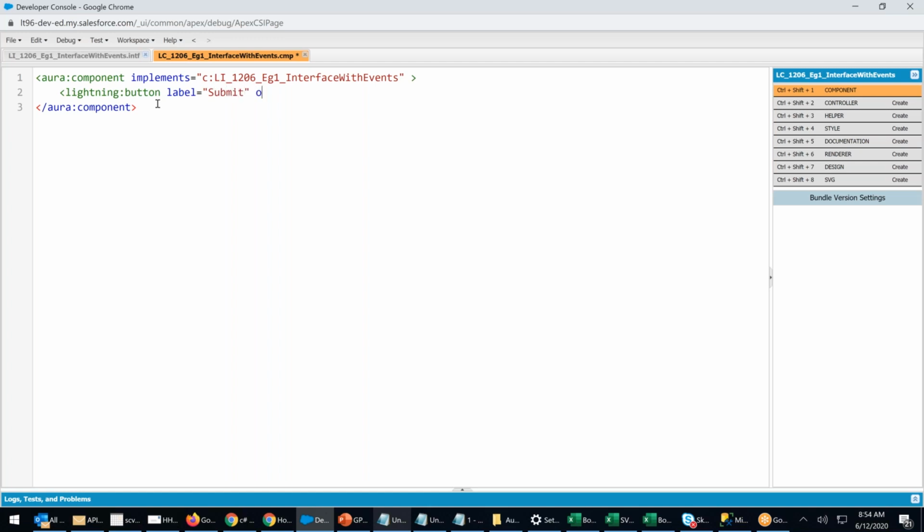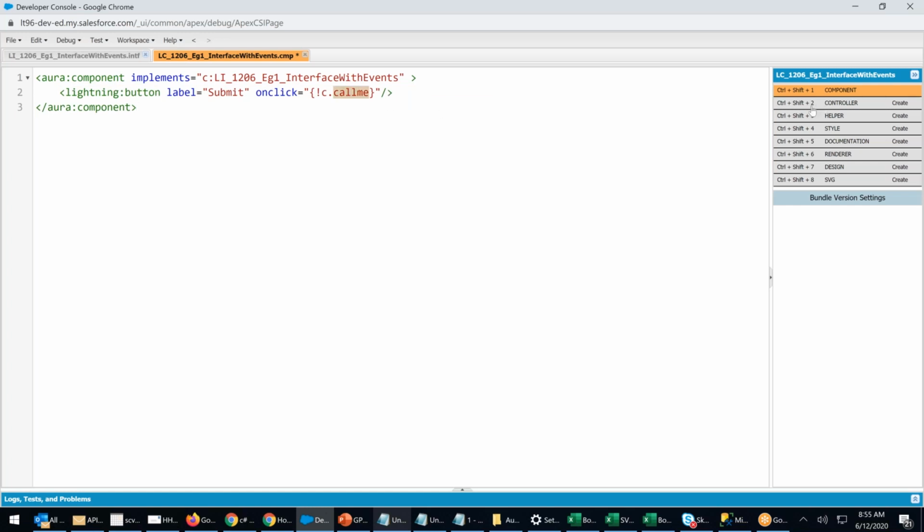Whenever you click on it, what should happen? onclick equals exclamation mark, c colon call me. This is the button. I'm directly placing a button. With this button, we'll fire the event.